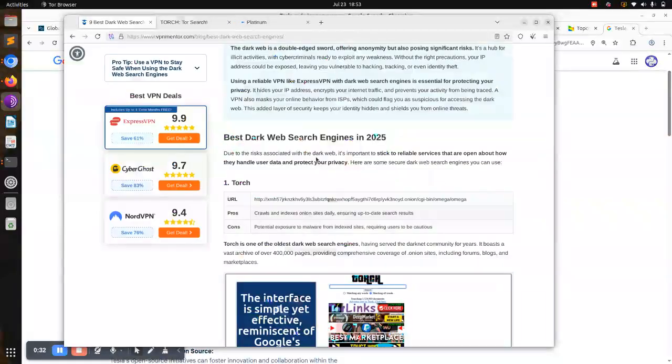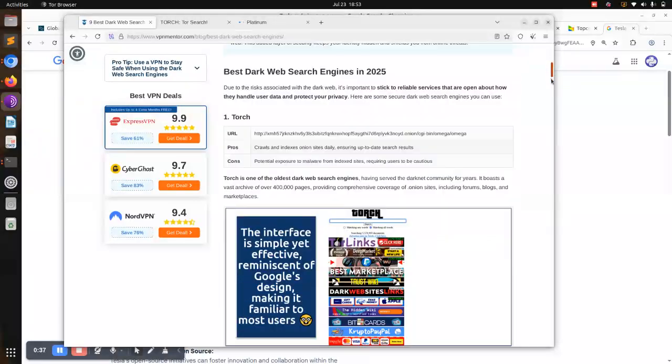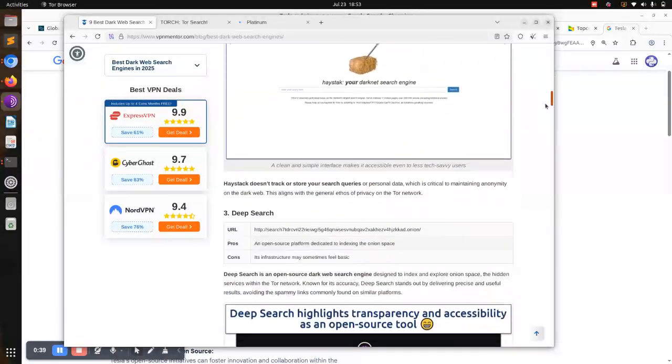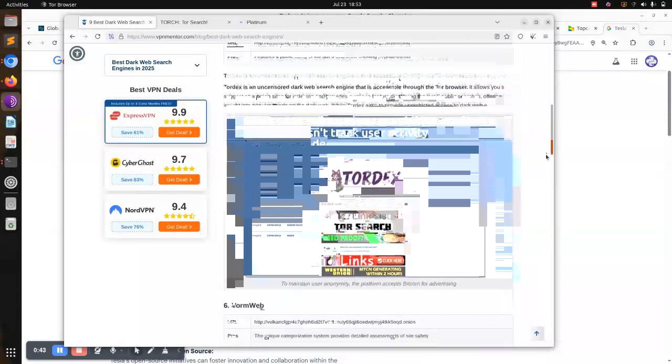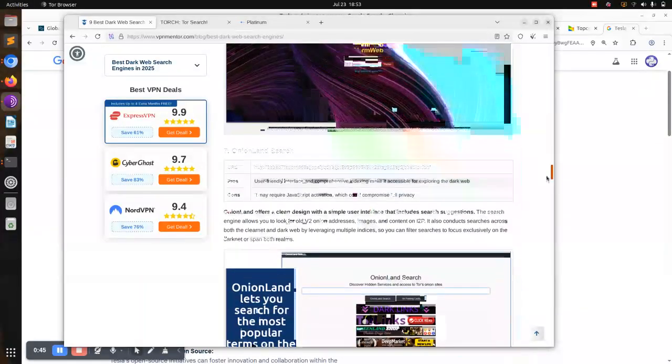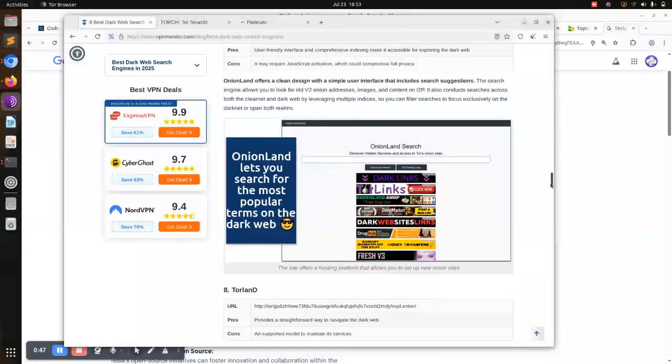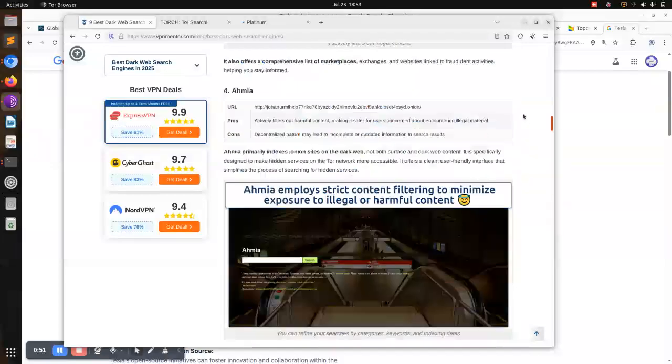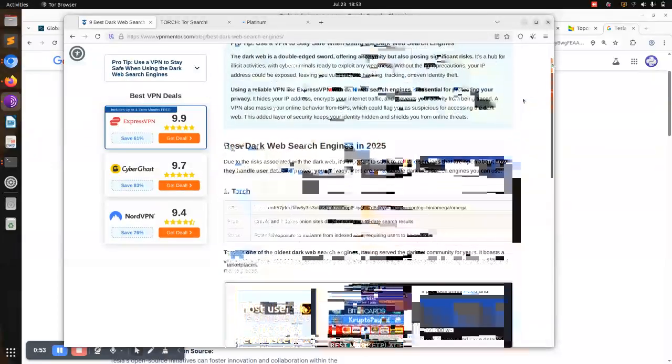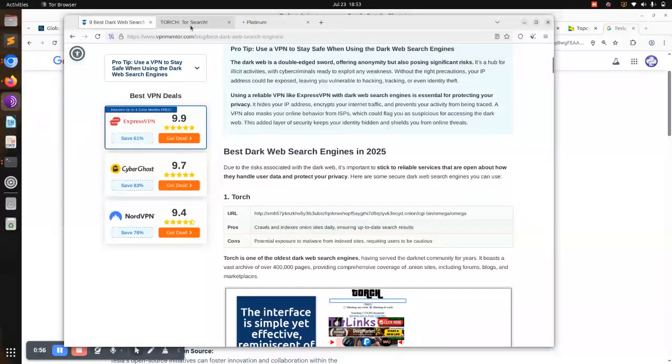But in this case, I'm going to specialize on search engines you can access once you open your Tor browser. One of them being Torch search engine. We have Haystack, we have Deep Search, we have Amia, we have Tordex, we have VomWeb, we have Onionland Search, we also have Toran, and we have Venus. So these are the search engines that you can have access to.